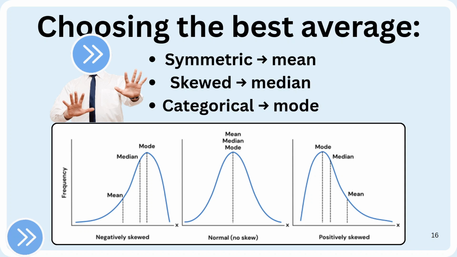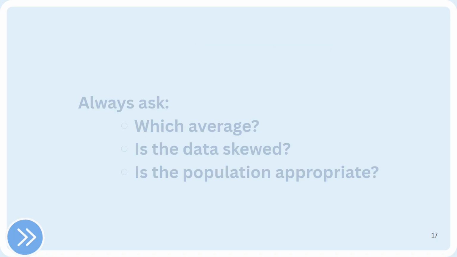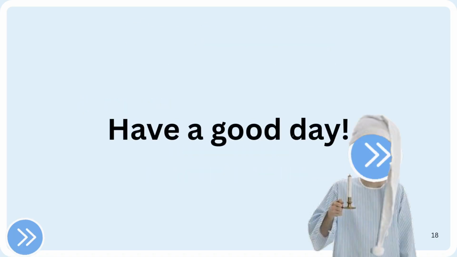So the takeaway should be that averages do not literally lie, provided that you calculate them correctly. However, they can be very misleading and give a wrong impression about your dataset. Always ask yourself which average should be used. Is the data skewed, and does the data represent the correct population? And remember, once a billionaire moves into your village, your average salary may have just skyrocketed, but your bank account did not. Have a lovely day.